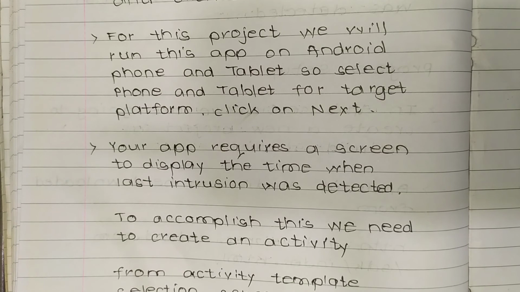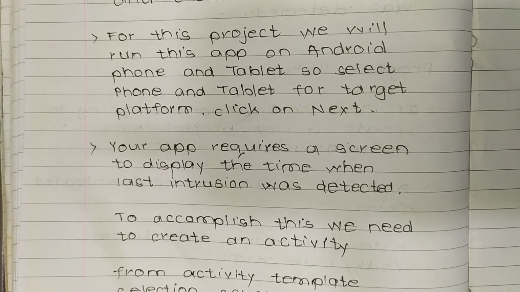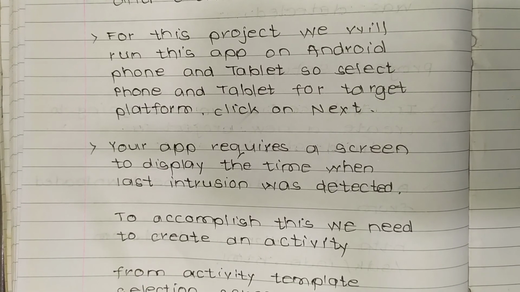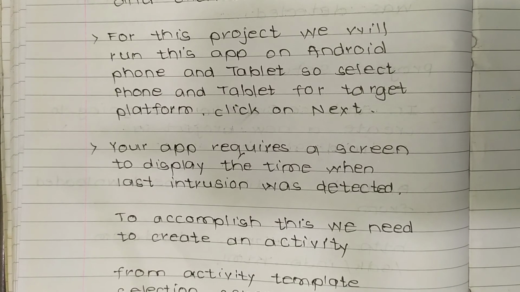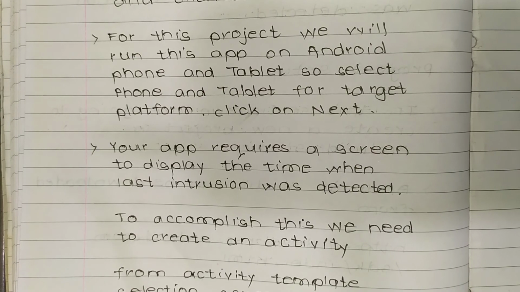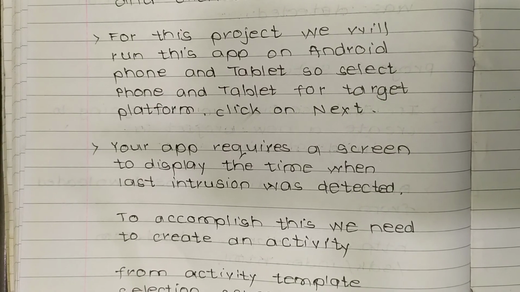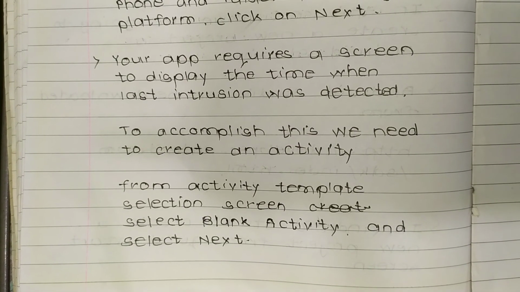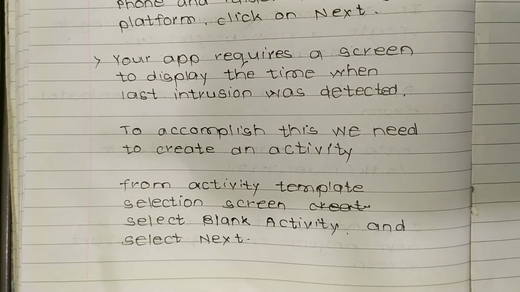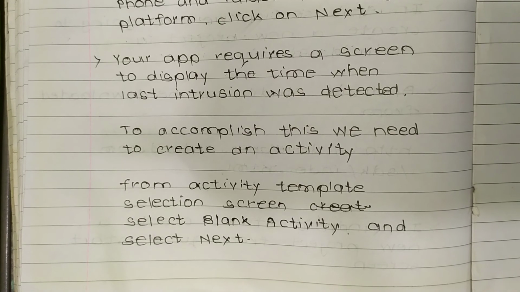Your app requires a screen to display when the last intrusion was detected. To accomplish this we need to create an activity. From the activity template selection screen, select blank activity and select next.